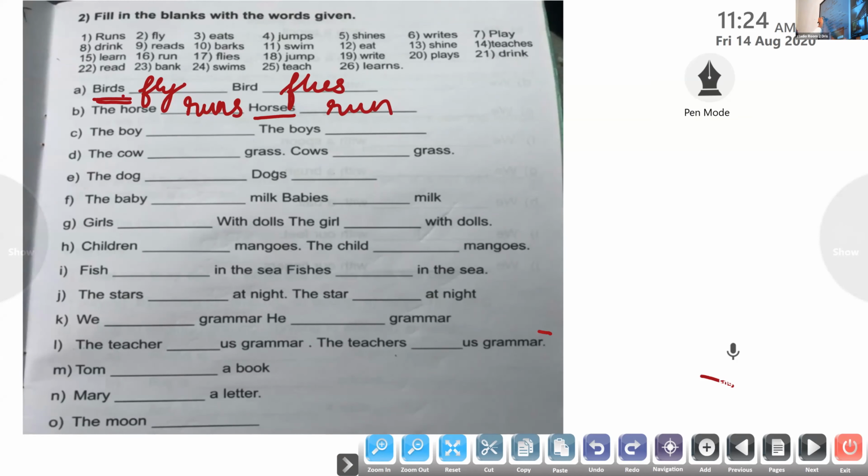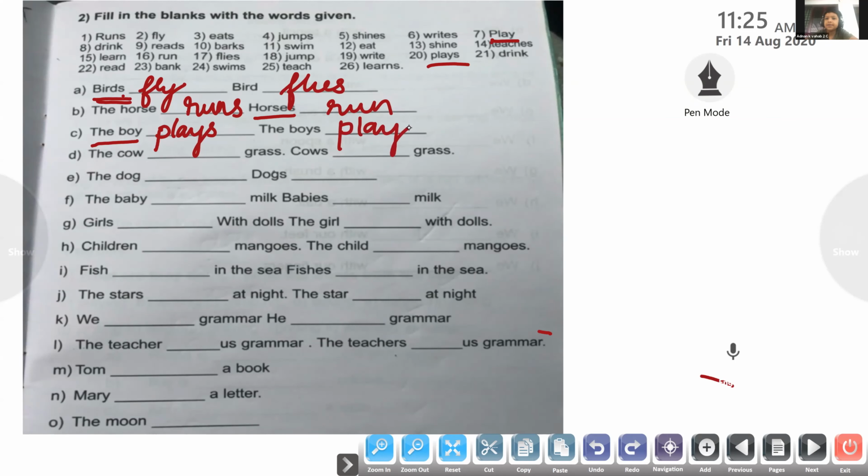The boy. So what is the apt word for that? Many words are there, but you have to choose. The boy plays. Yes, plays. Very good. The boy plays. So, the boys play. Yes, the boys play. Very good. Who's saying the answer? Is it Arfin? Very good, Arfin.